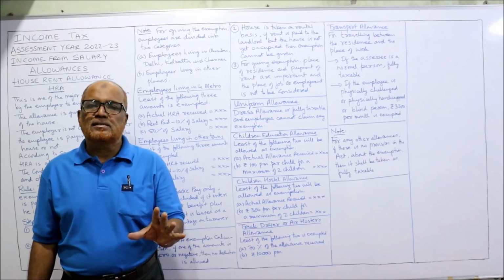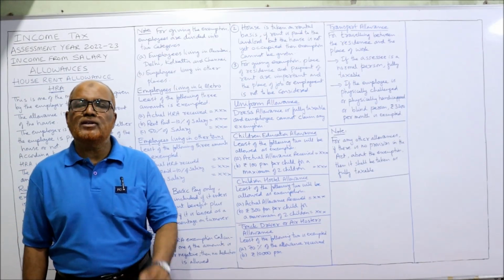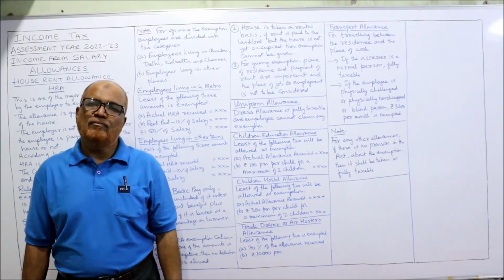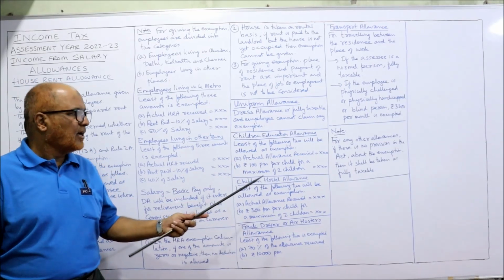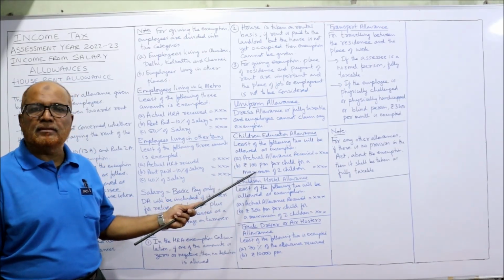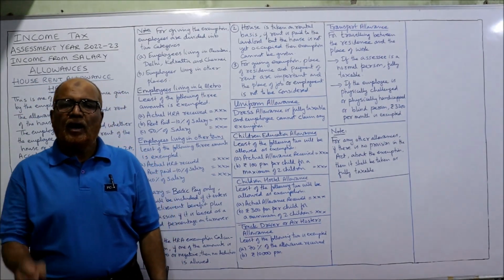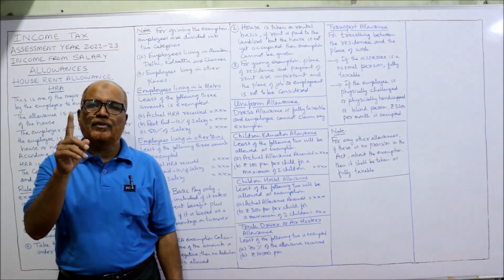The Income Tax Act says the least of the following two amounts will be exempted. The remaining amount is taxable. Which are the two amounts? First, actual allowance received. Second, rupees 100 per month per child for a maximum of 2 children. 100 rupees per month means 1200 rupees per annum for one child.